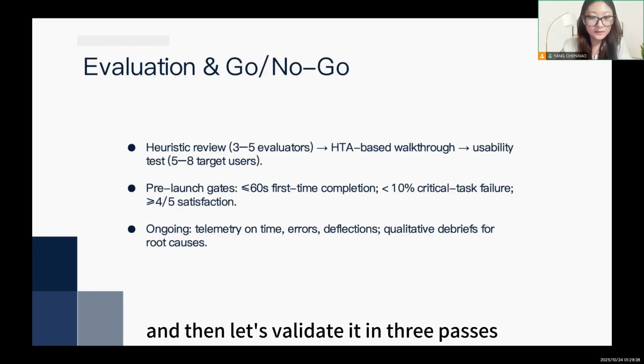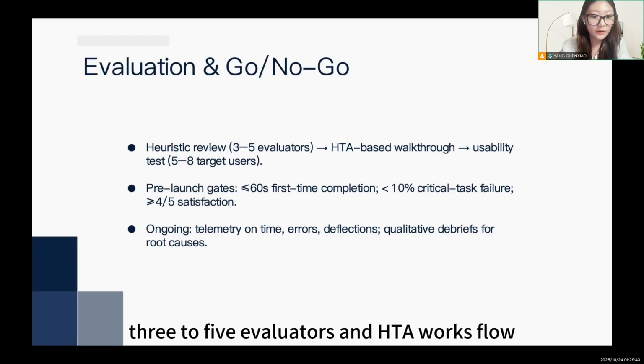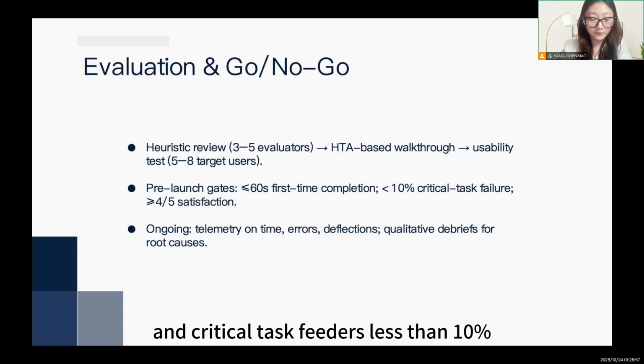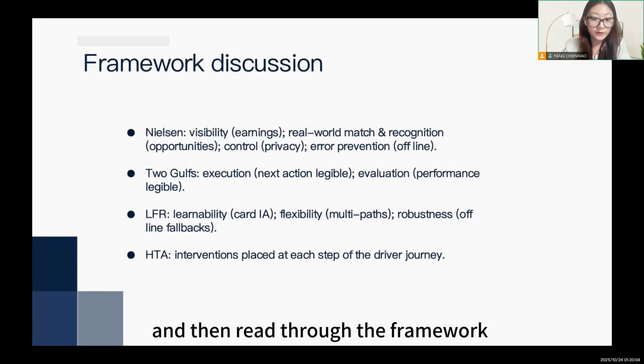And then let's validate in three passes. Firstly, heuristics review with 3 to 5 evaluators and the HTA workflow. Then usability testing with 5 to 8 users, and a go or no-go before launch: first-time completion in 60 seconds or less, critical task failures less than 10%, and satisfaction at least 4 out of 5. And then read through the frameworks.